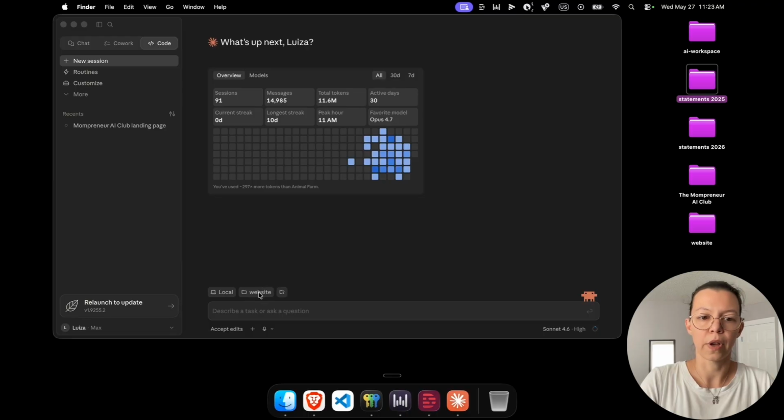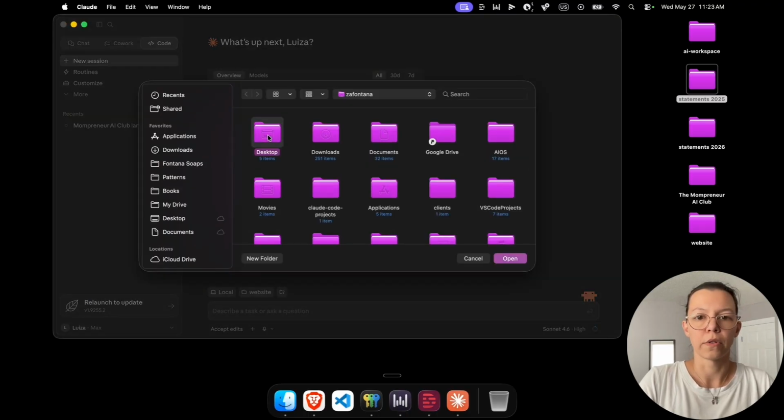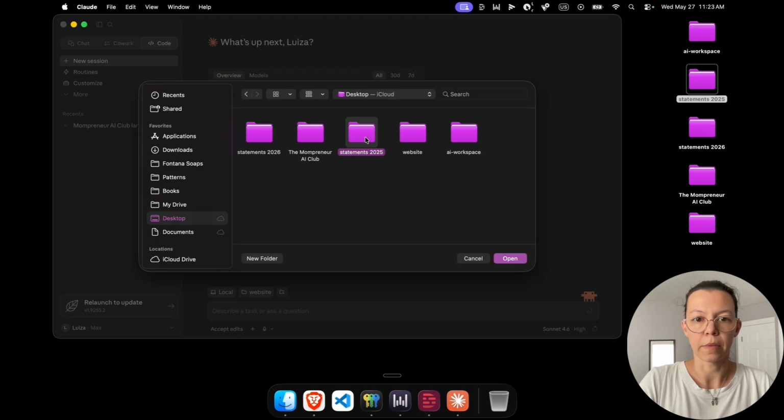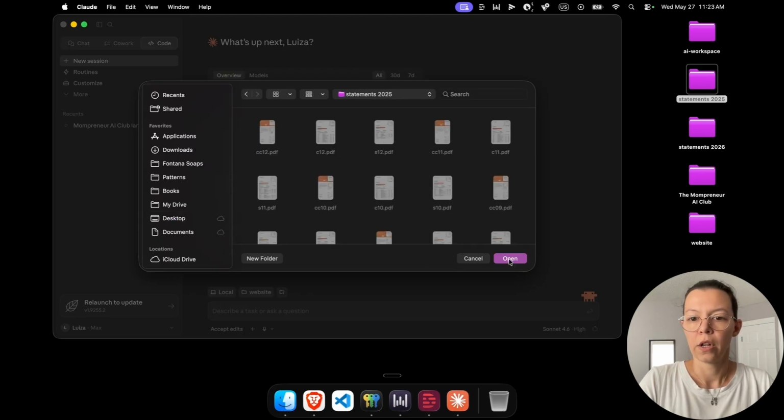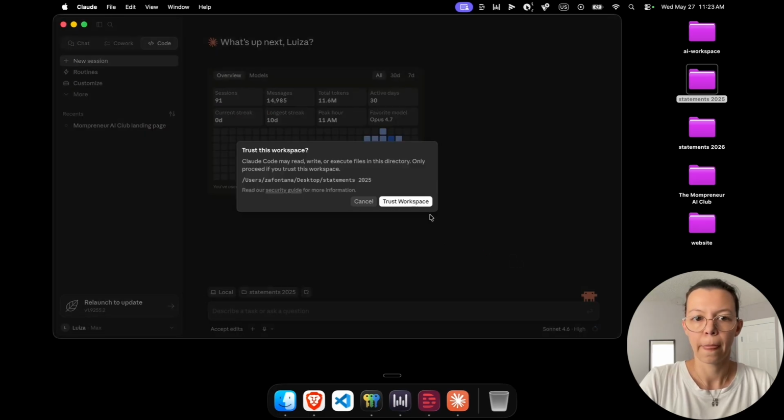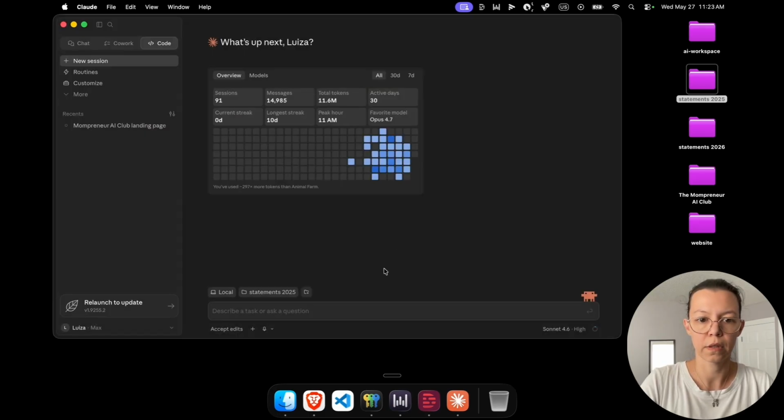With Claude Code, we have to choose the folder it's working from. So I'm going to go to desktop and pick that statements 2025, and Trust Workspace. Now it has access to whatever's in that folder. That's the context it's working with.